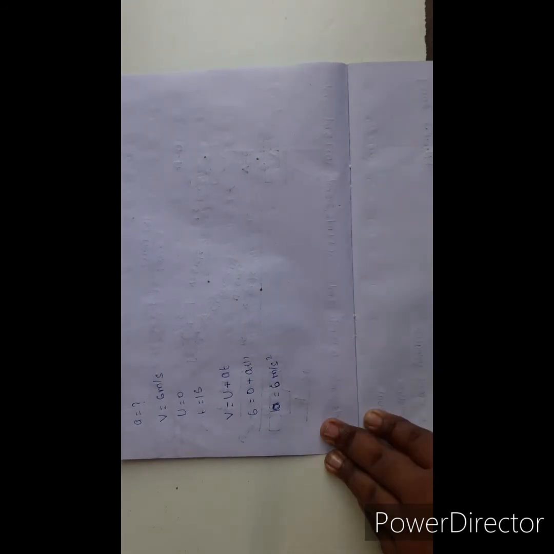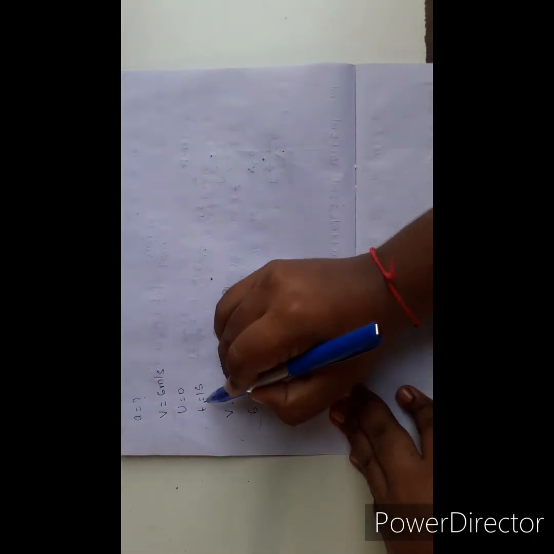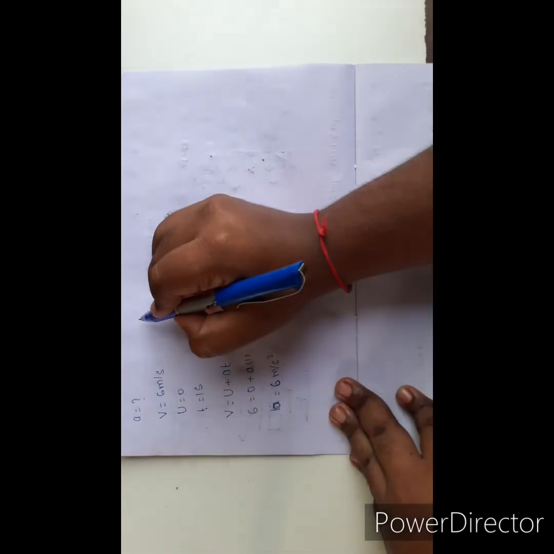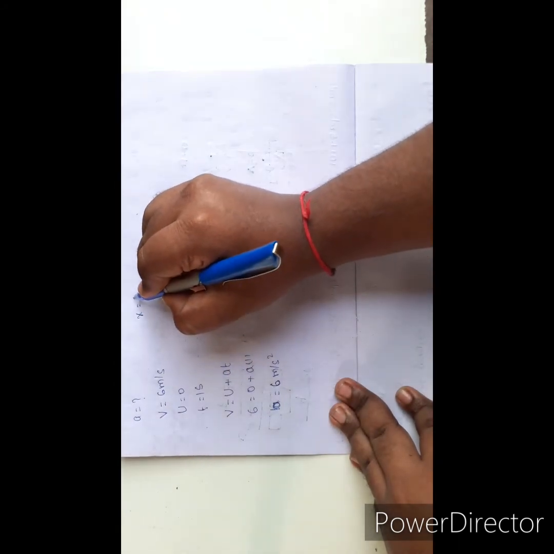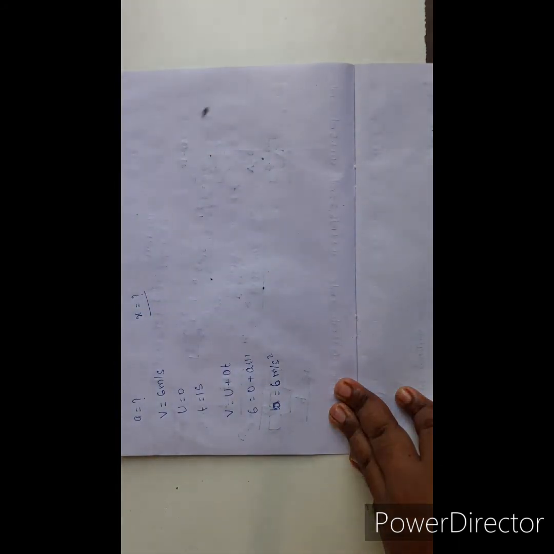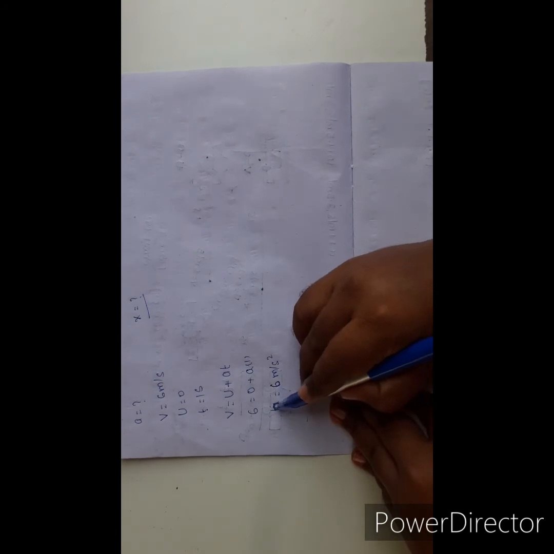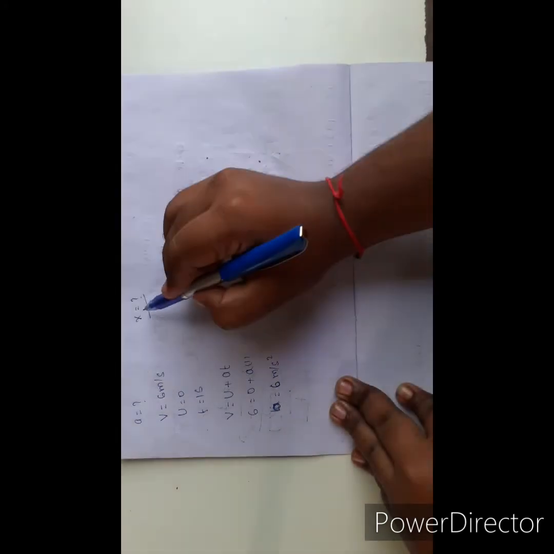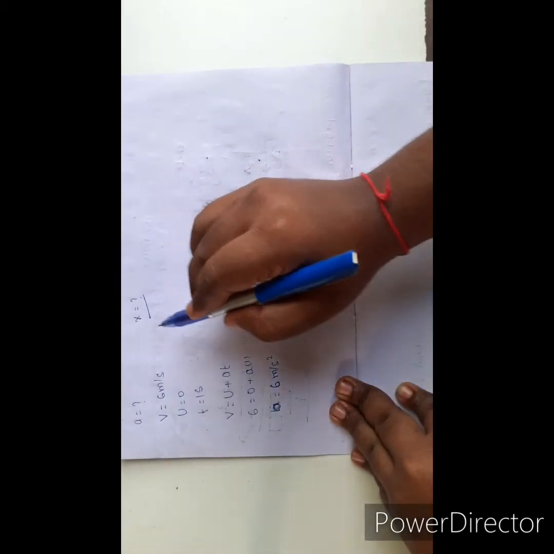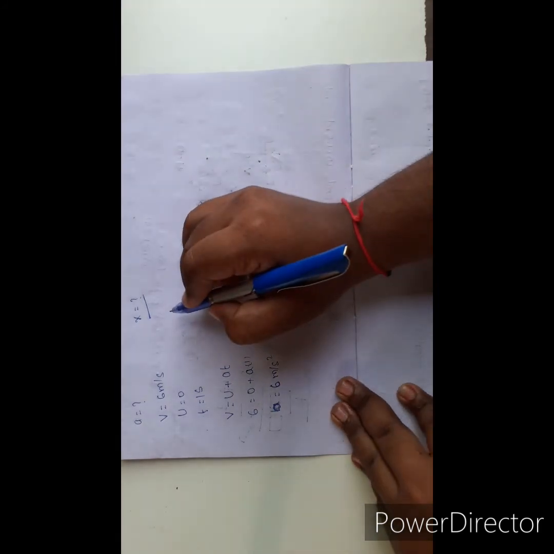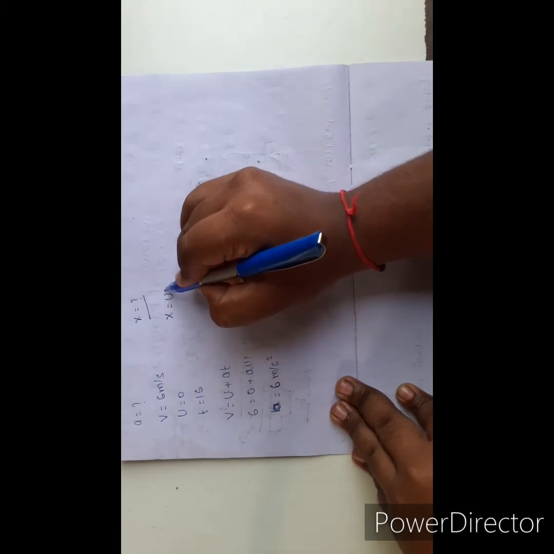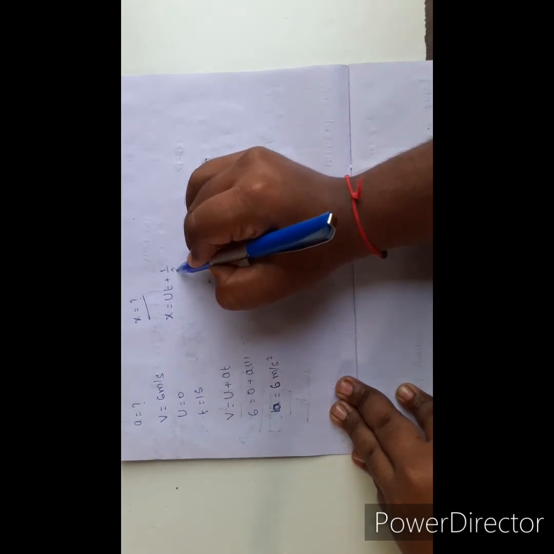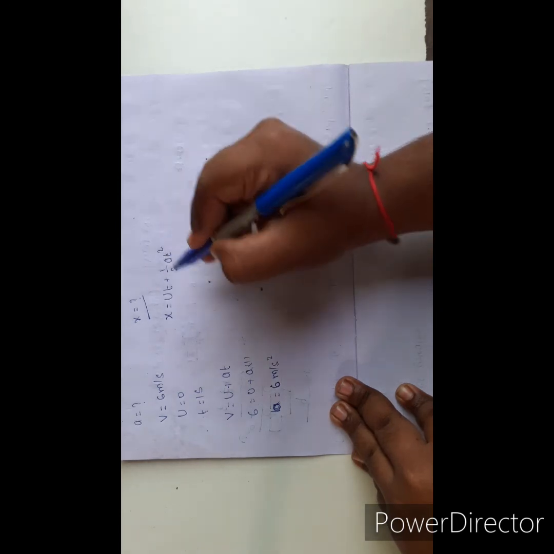Next, at t equal to 1 second, I am going to find the distance or displacement value. Here we know the acceleration value also, so we are finding the displacement or distance value. Which equation of motion is suitable? x equal to ut plus half at square.